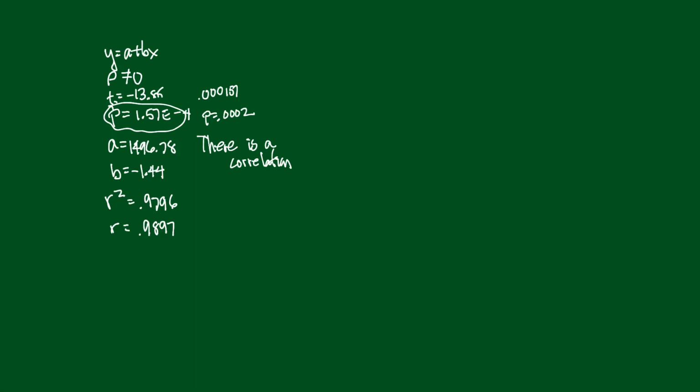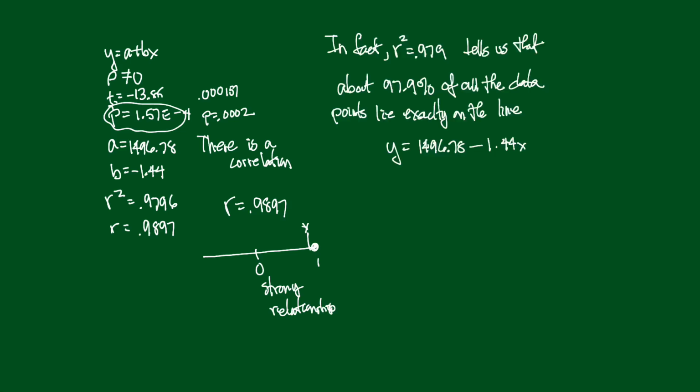Now look at our r values. So we get r is equal to 0.9897. Now remember what r does. It measures the strength of the relationship. So here's 0. Here's 1. We're way out there. This is a very strong relationship. And what about this r squared? R squared is 0.979. That tells us that about 97.9% of all the data points lie exactly on this line.